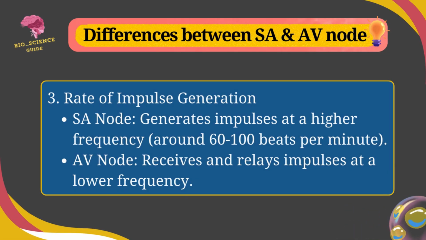On the rate of impulse generation, the SA node generates impulses at a higher frequency, around 60 to 100 beats per minute, but the AV node receives and relays the impulses at a lower frequency.